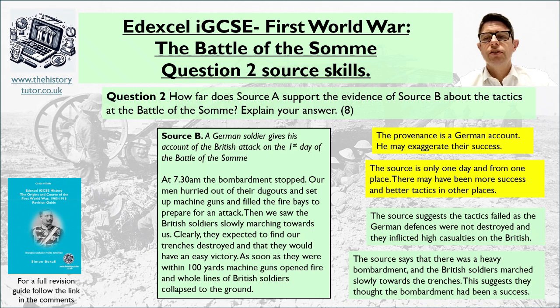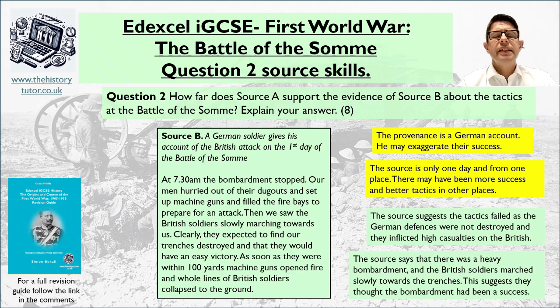Okay, in terms of content, the source suggests that tactics failed as the German defences were not destroyed, and they inflicted high casualties on the British. The source says that there was a heavy bombardment. The British soldiers marched slowly towards the trenches. This suggests they thought the bombardment had been a success and that the Germans would be easily killed. Unfortunately, that was not the case.